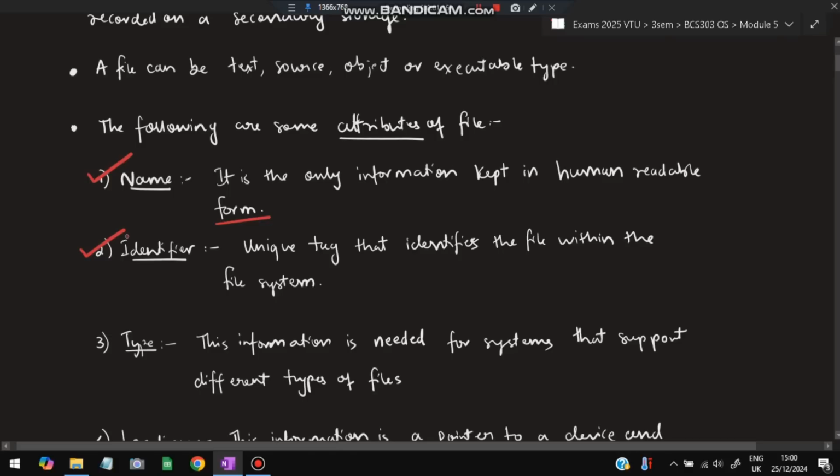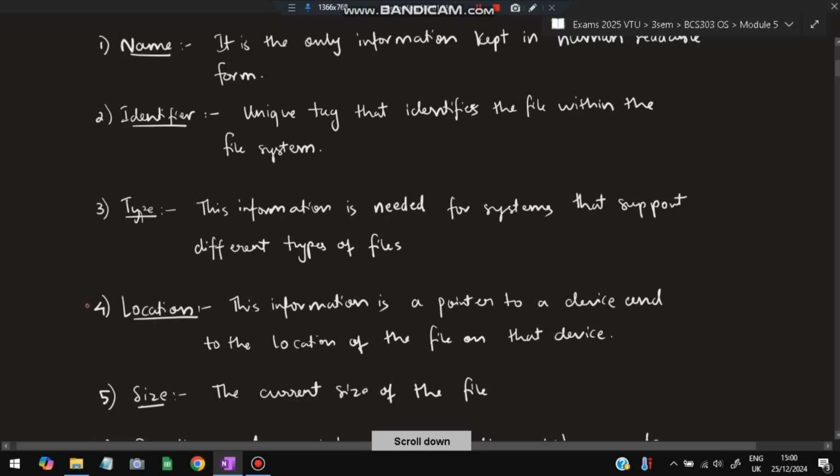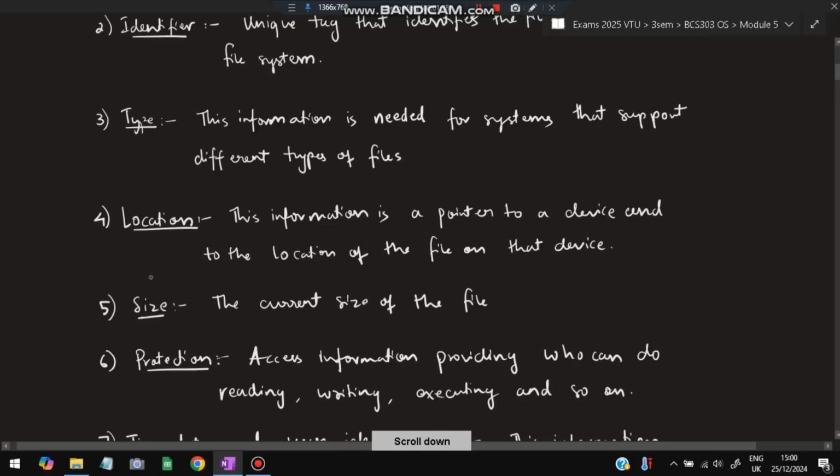Second is the identifier. What is identifier? It is a unique tag. You just have to remember it is a unique tag that identifies that file. Third is the type. What type of file is it? The information is needed for the system that supports different types of files. Like it can be of the type video, it can be type of the PDF, it can be of the type image, it can be of the type audio, and so on. Fourth is location, where it is stored. That is the location of the file.